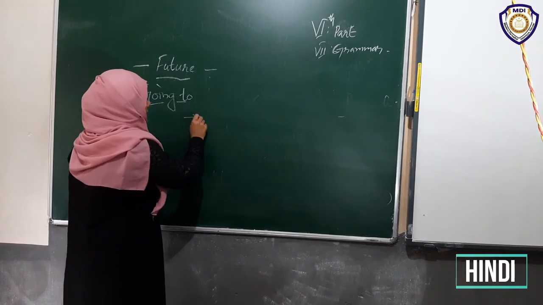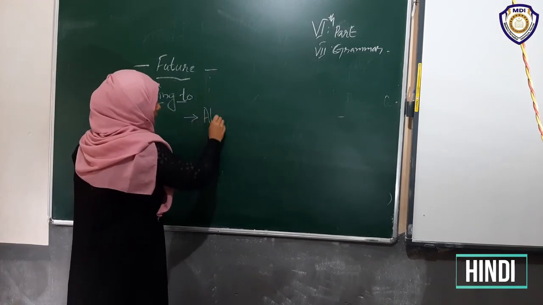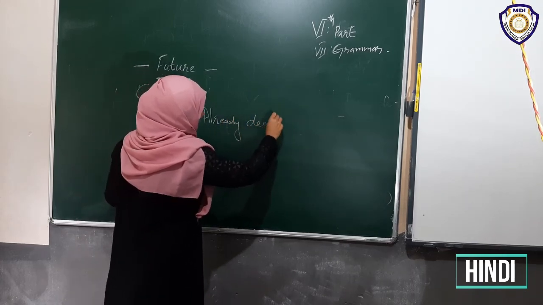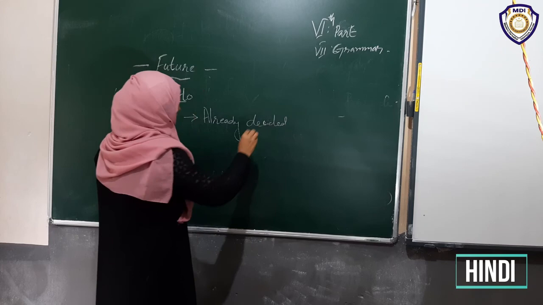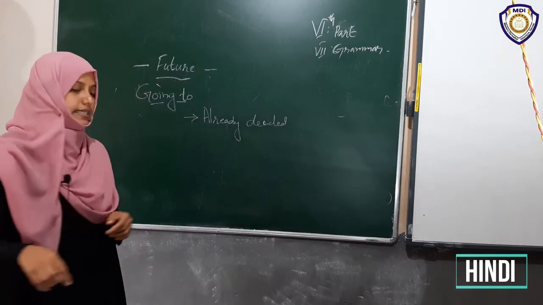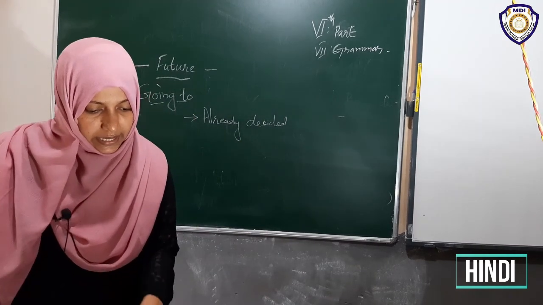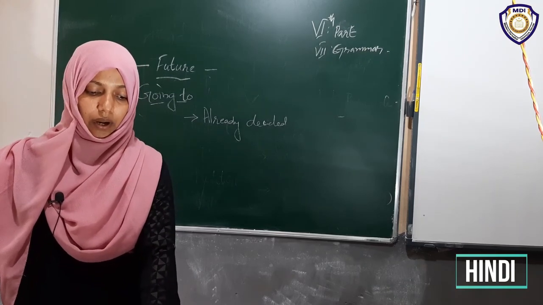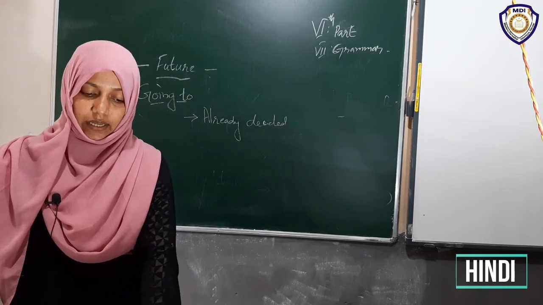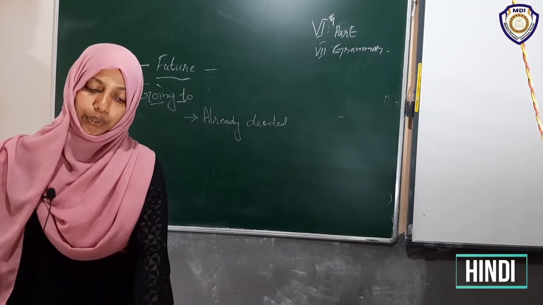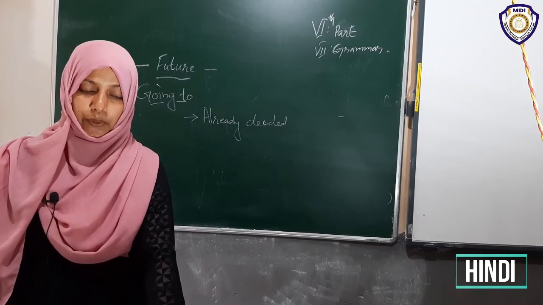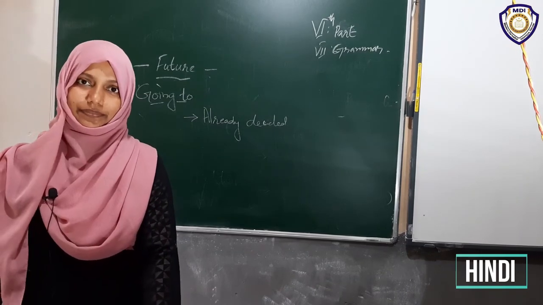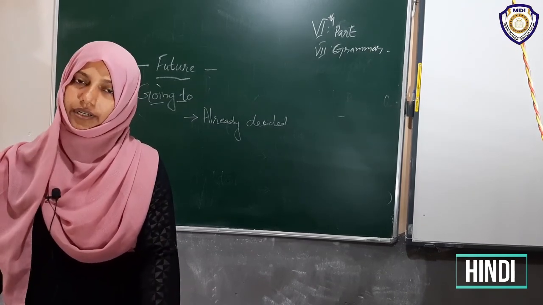Okay, what is that? Already decided. Okay, all of you? Already decided. Then, which is the next one? All of you listen. The Bright Group of Schools is going to open a new branch in Rampur this summer. Already decided. Understood, all of you?